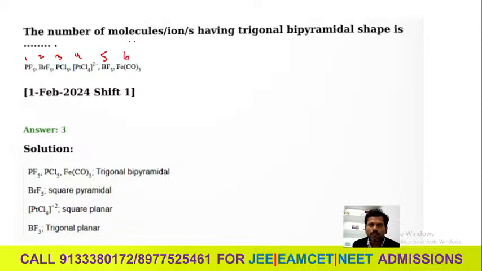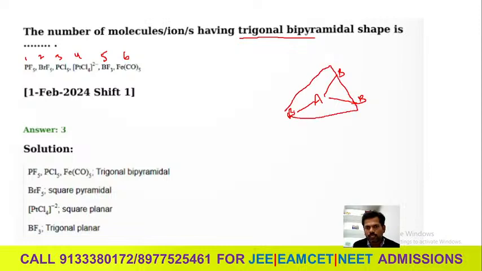So number of molecules or ions having trigonal bipyramidal shape. That means you can write any compound. Okay, for example A central atom, you can take this. It is attached with B, trigonal and bipyramidal.